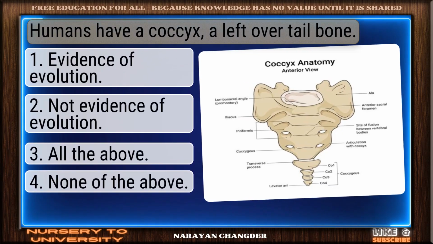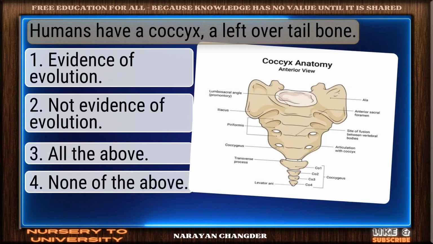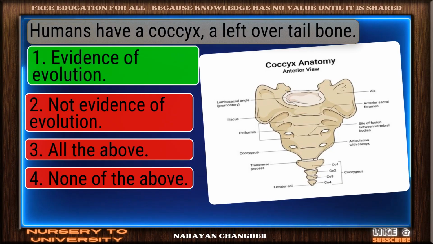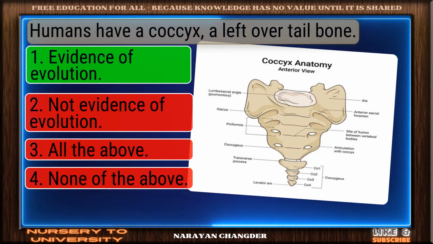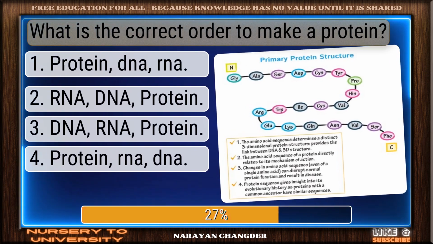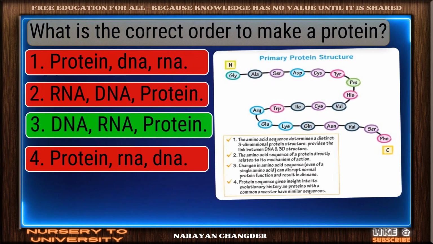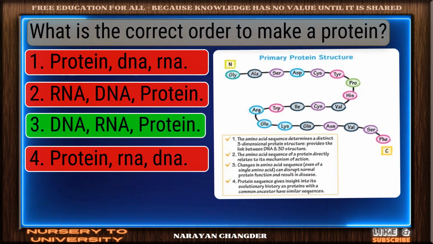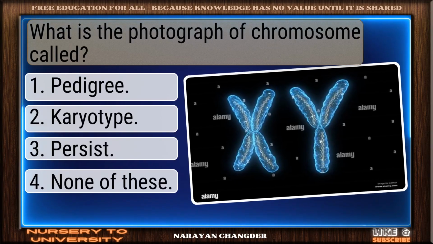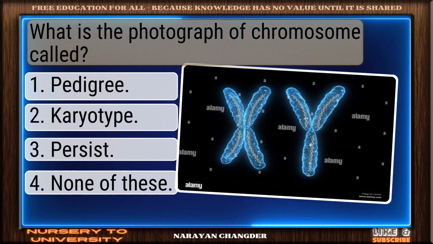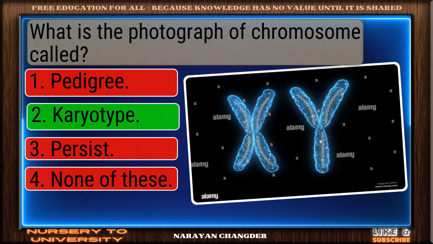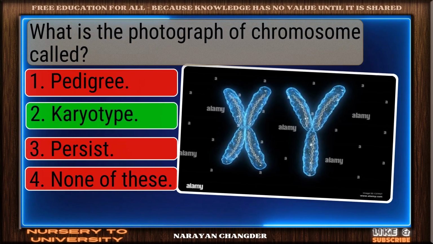Humans have a coccyx, a leftover tailbone. Correct response. Evidence of evolution is accurate. What is the correct order to make a protein? You're right. DNA, RNA, protein is correct. What is the photograph of chromosome called? Nice selection. Karyotype is correct.